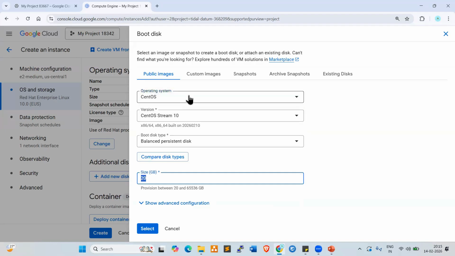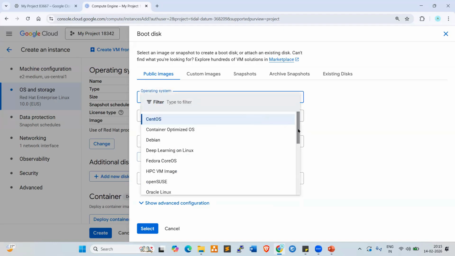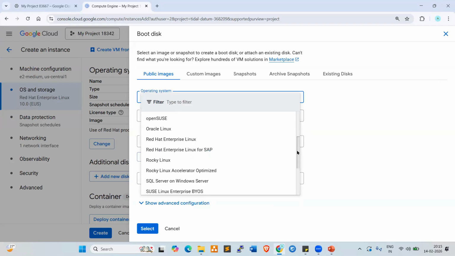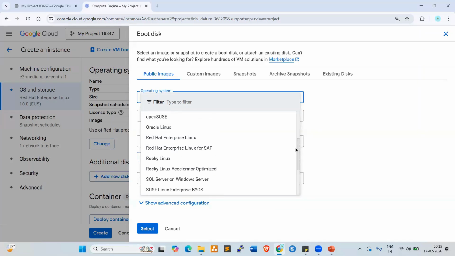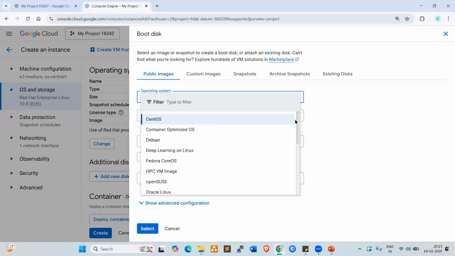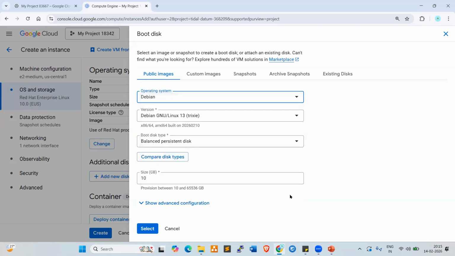If you select other family servers, like Ubuntu Pro or Ubuntu Accelerator, SUSE Linux or any other Linux, if you want to select, you can select here. So as per the requirement, we can choose the machine here, right? So Debian only I want to select, right? Next one, look at here.